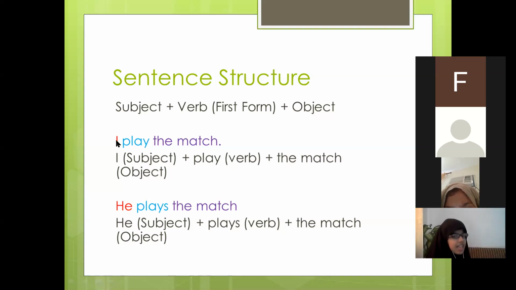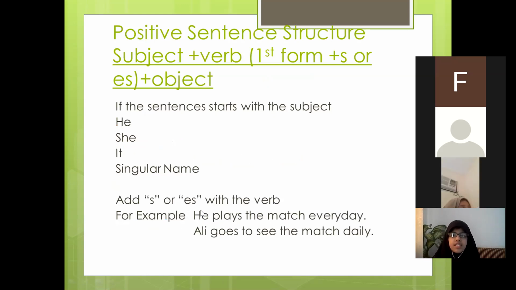But if the subject is I, we, you, they, two names, two nouns or plural nouns, then the verb they follow doesn't have any s or es. We shall write only the infinitive form or root form of the verb without s or es. I hope it is clear to you. So first comes the subject, then the verb, and then the object. This is the formula for the simple present tense. Let's move to the next slide.